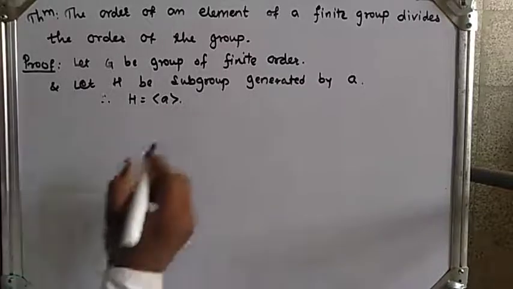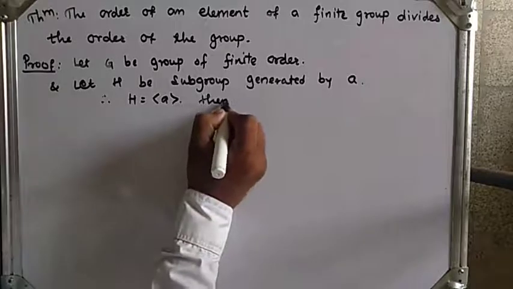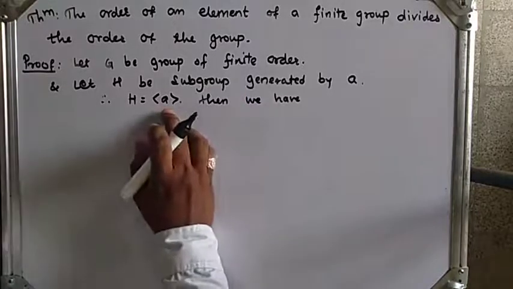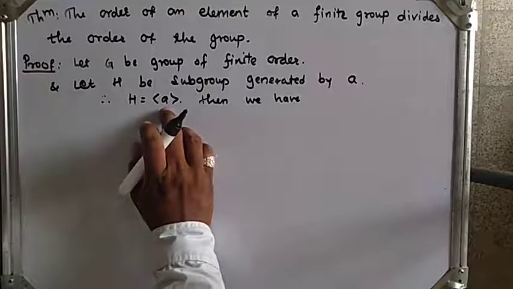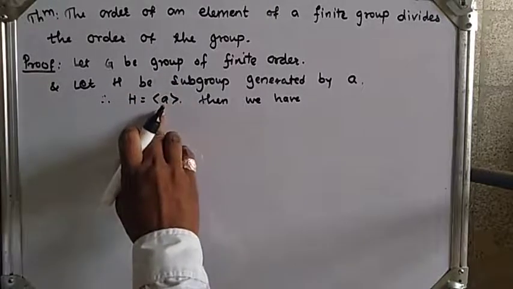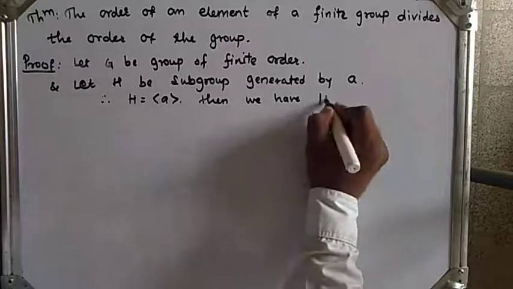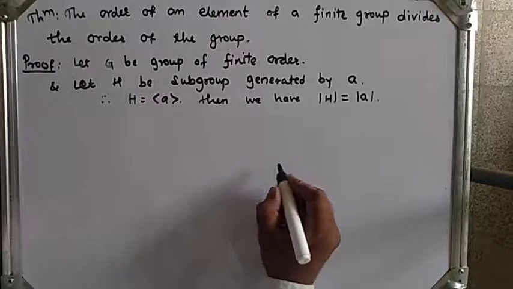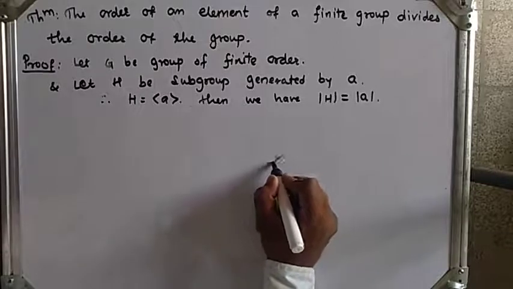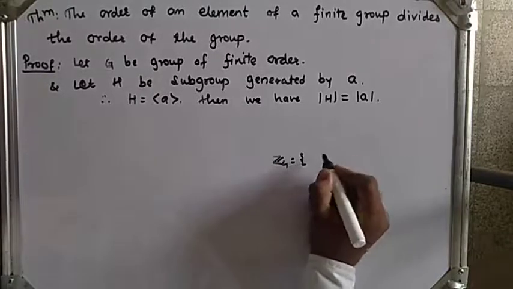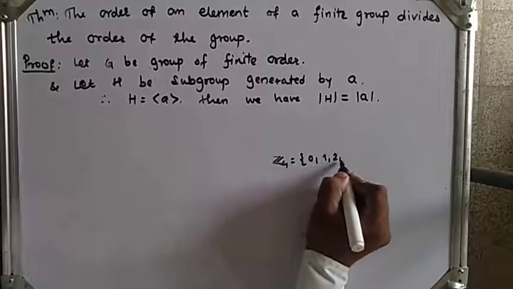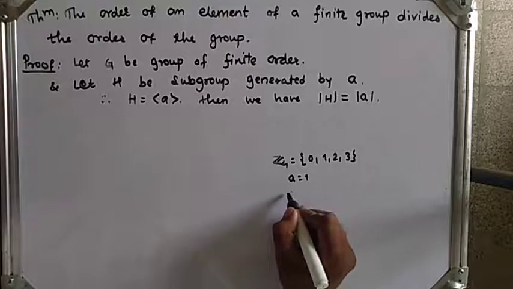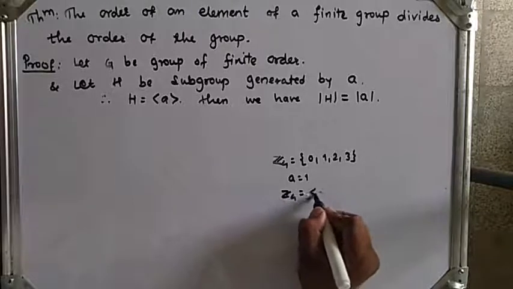Then we know that, because it is a cyclic group, by the definition, a generates the whole group H, which means the order of H is the same as the order of a. Suppose we have the group Z4 with elements 0, 1, 2, 3. I will take a equal to 1, so Z4 is generated by 1.